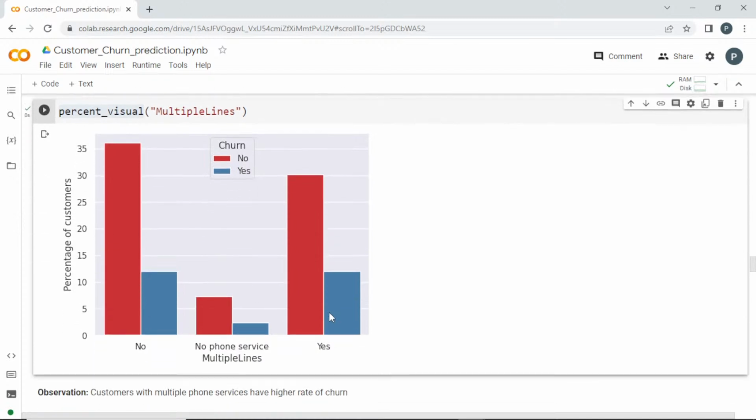And what you can analyze from here. So some of the customers don't adapt for a phone service. So if you have adapted, here, yes and no. So what is the data you can analyze from here?